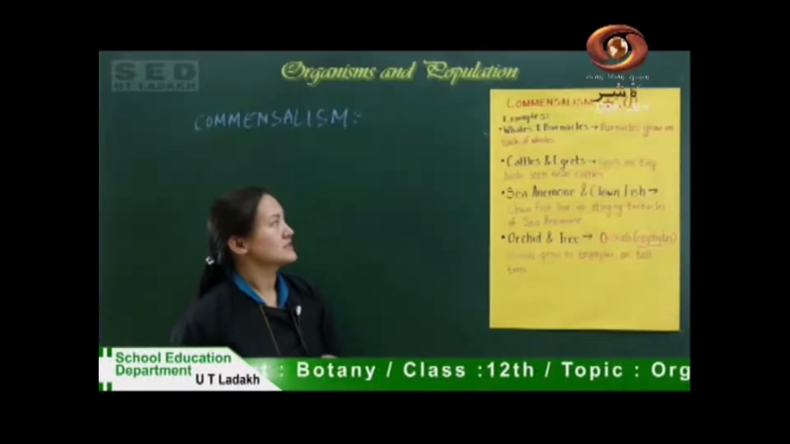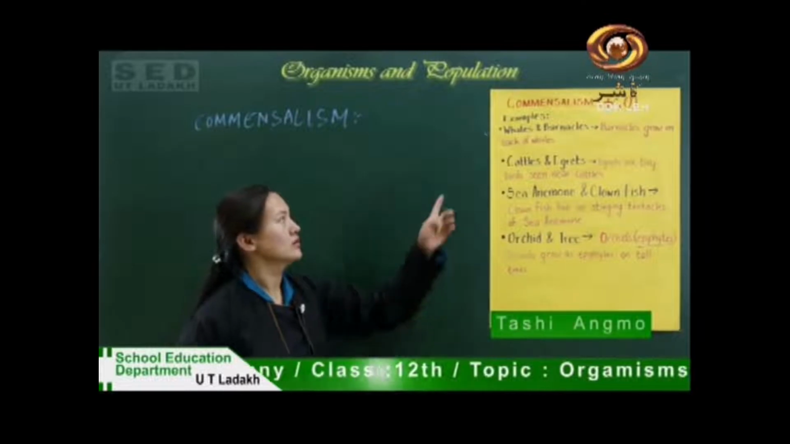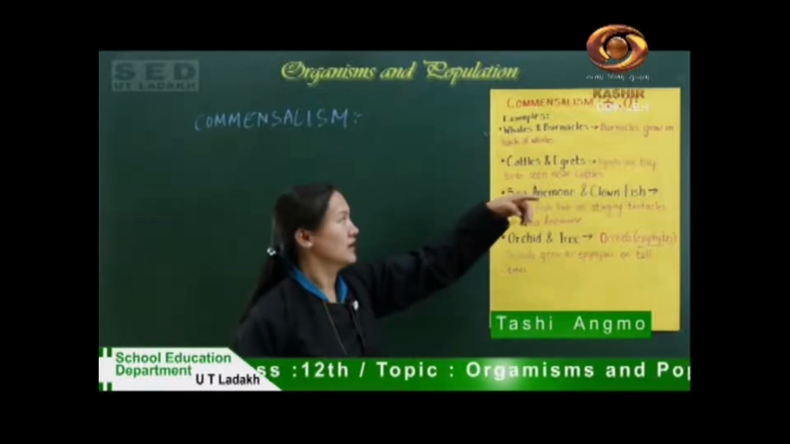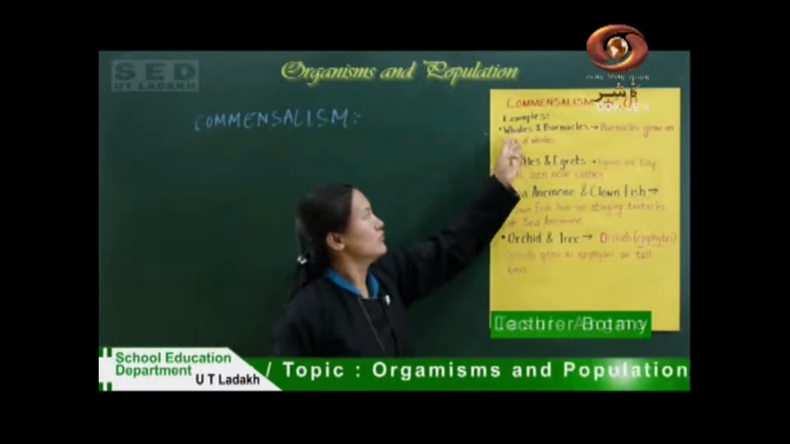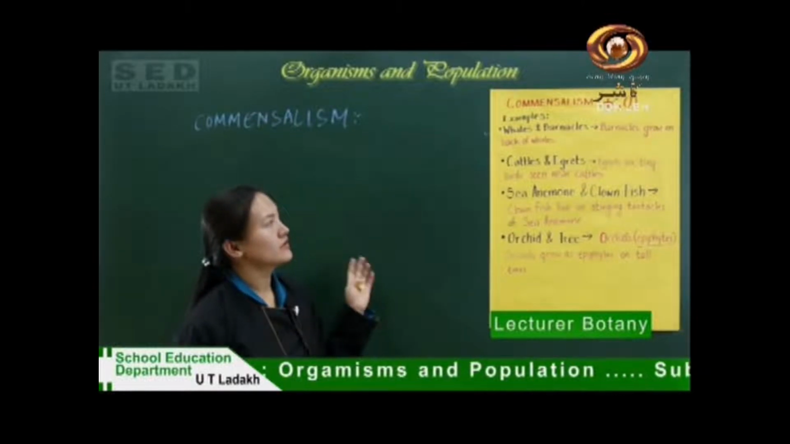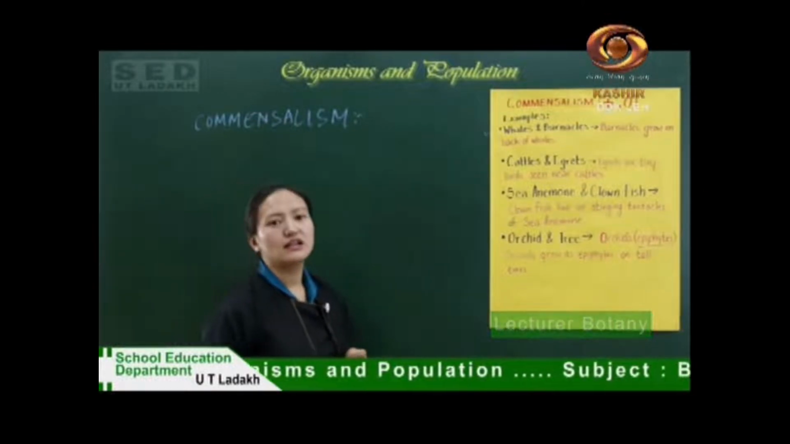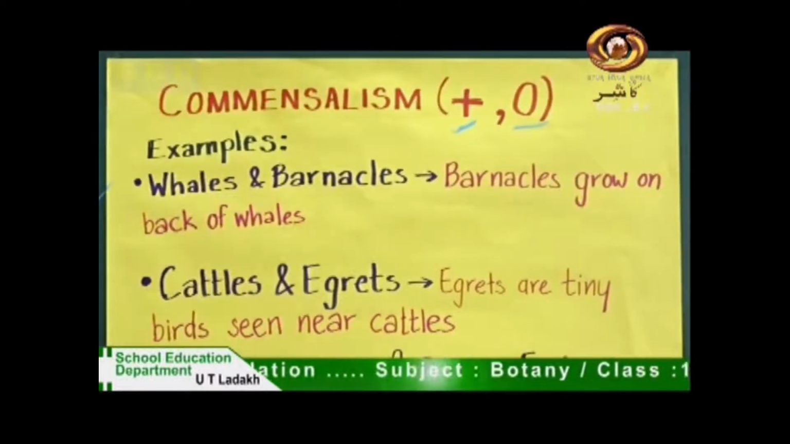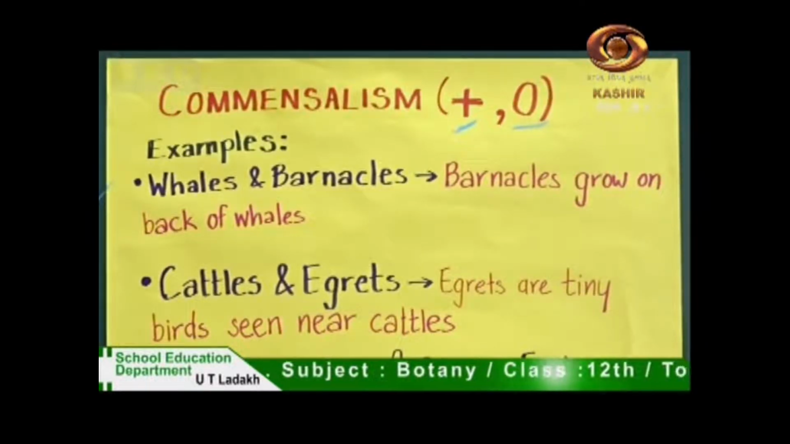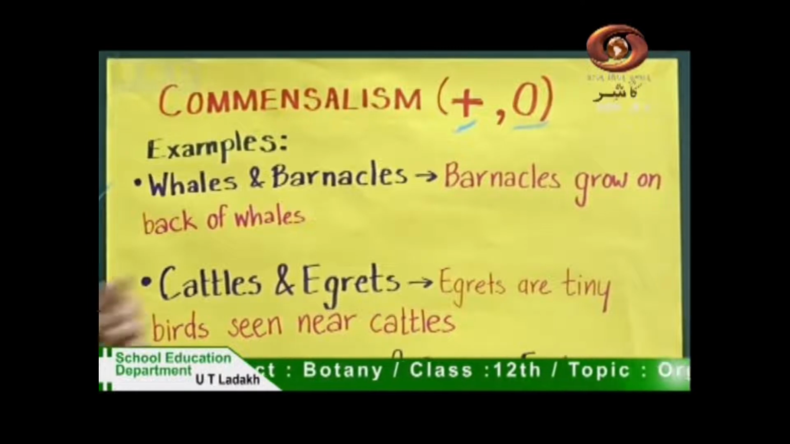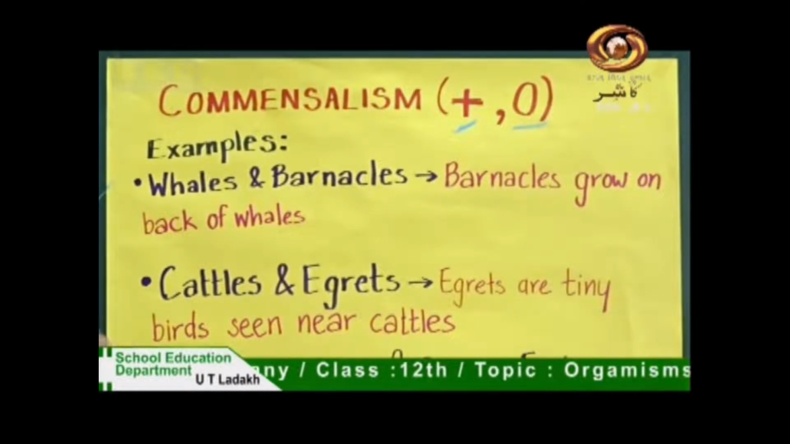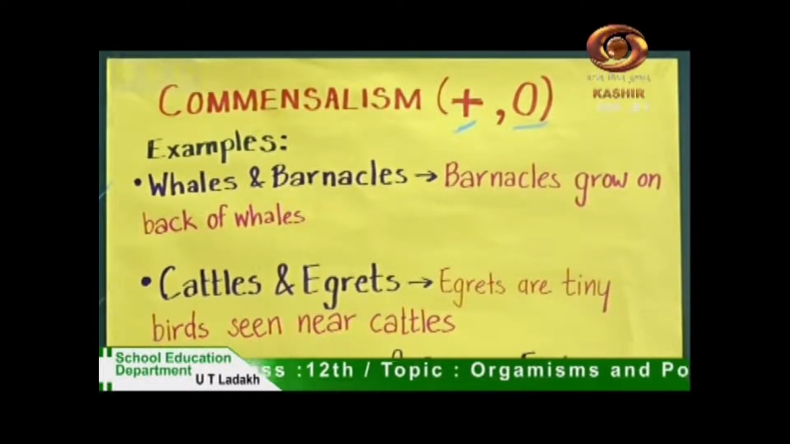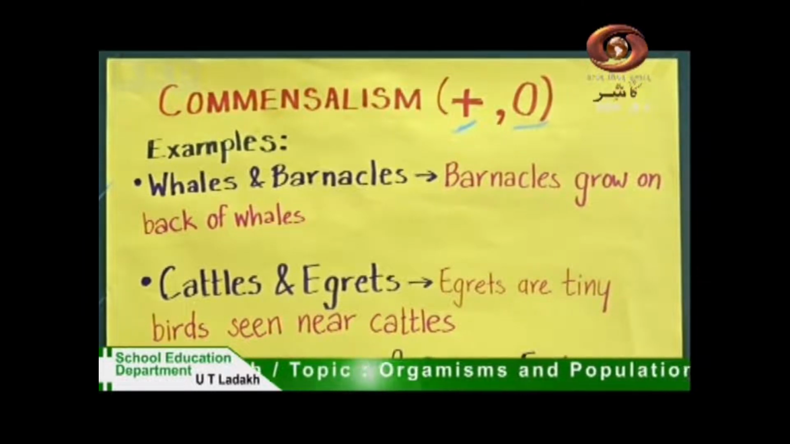The first example is whales and barnacles. Barnacles are certain crustacean animals that grow on the back of whales. As they move along with whales, they cover large distances and they get abundant food, whereas the whale in this relationship is neither harmed nor gets any benefit.